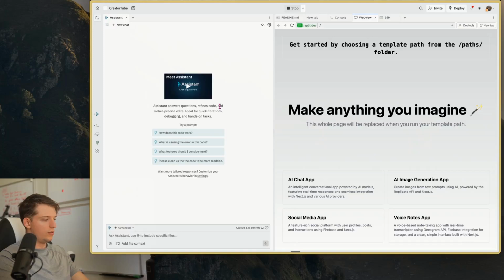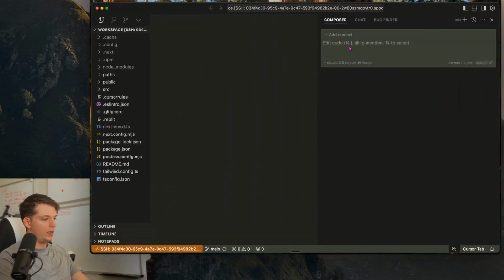Let's go into Replit. And what we can do here is we can say, I want to use the SupaData to extract the transcript from a YouTube link. That is what this API does. I want you to create a very simple input search bar that looks clean in the center of the page, and that is where the user is going to put in the link for the YouTube video.